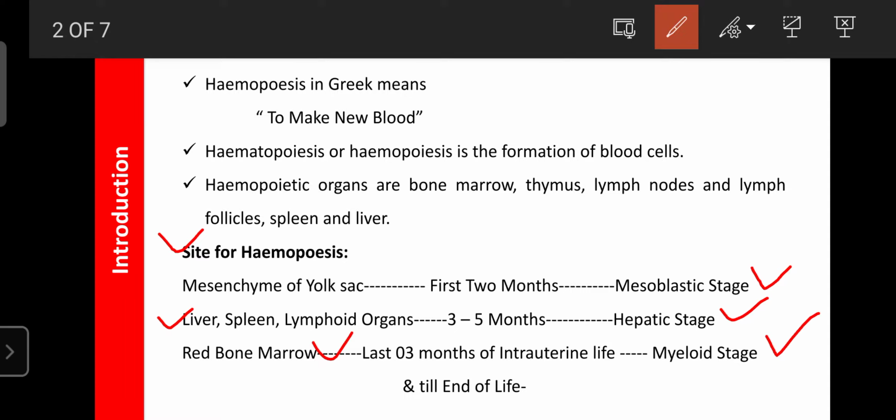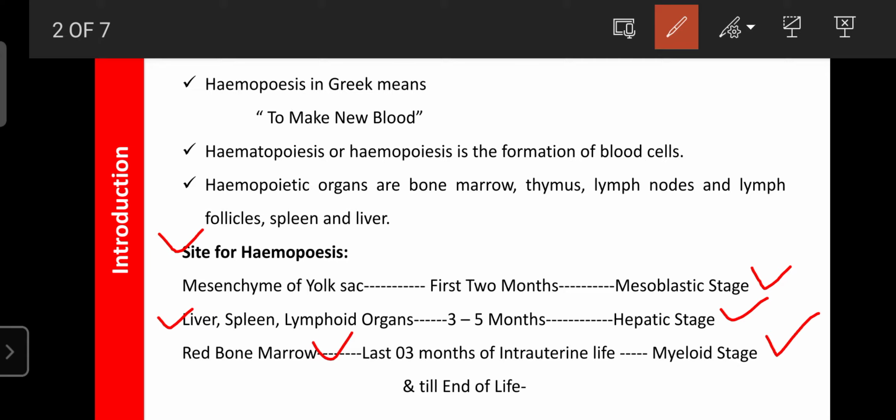So the RBM is the main site for the production of all types of blood cells, and it is mainly present in the inner surfaces of the bones. The red bone marrow is highly present in the long bones.